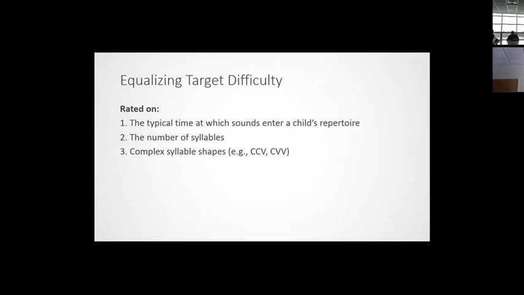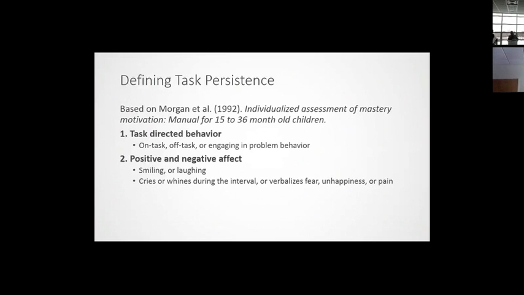We tried to equalize the difficulty by looking at some pieces of the vocal response. So we rated them on the typical time at which the sound enters a repertoire, the number of syllables, the complex syllable shapes, and tried to rank them using these three aspects of difficulty in hopes of making sure they were similar across the conditions. And we also measured some indicators of task persistence.